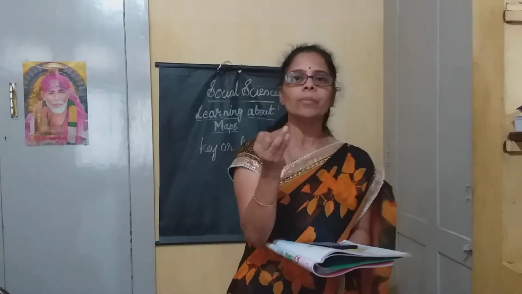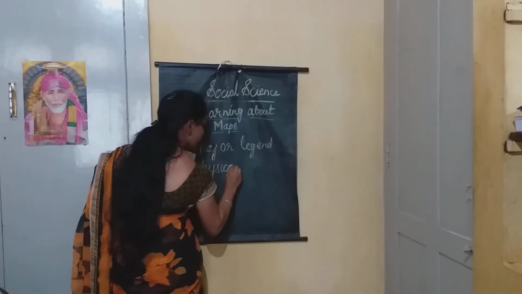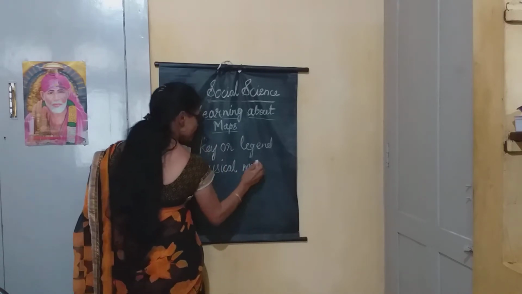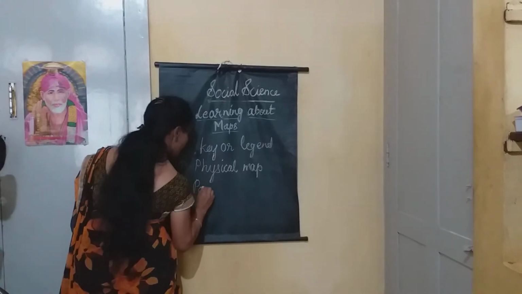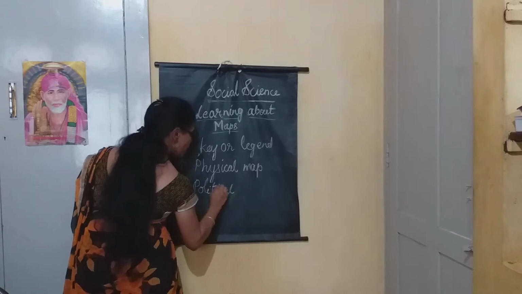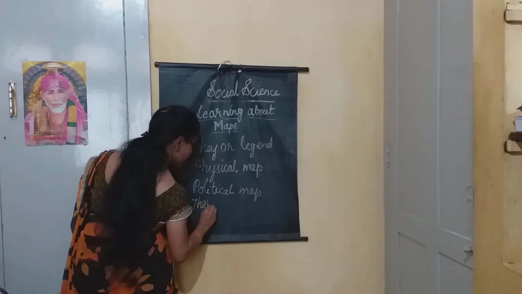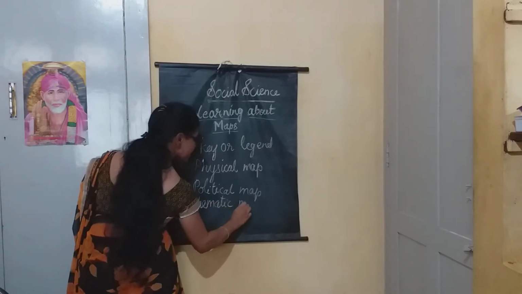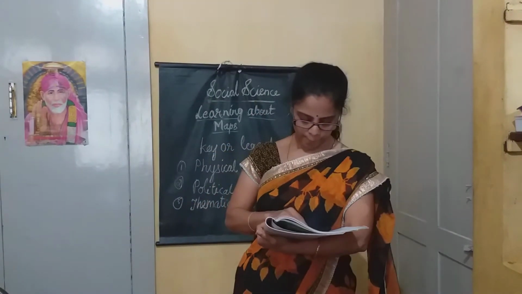Types of maps. Different types of maps are there. What are the different types of maps? One is the physical map, the other one is the political map, the other one is the thematic map. The first one is the physical map. The second one is the political map. And the third one is the thematic map. Physical map, political map, and thematic map.